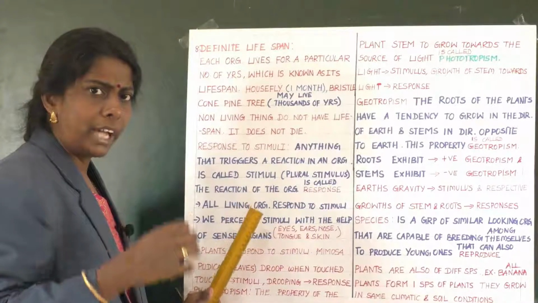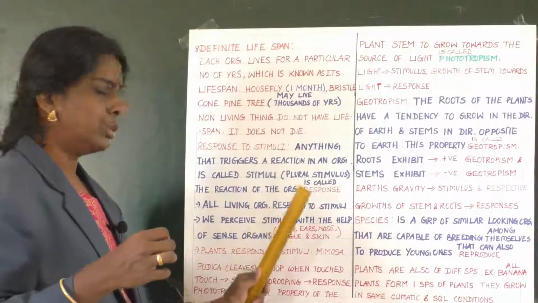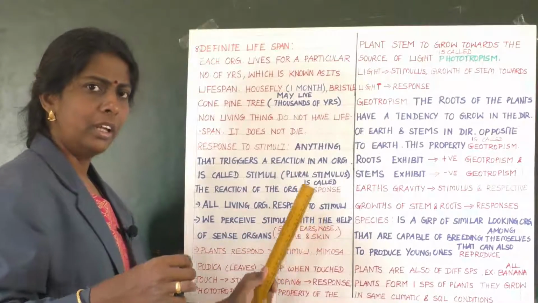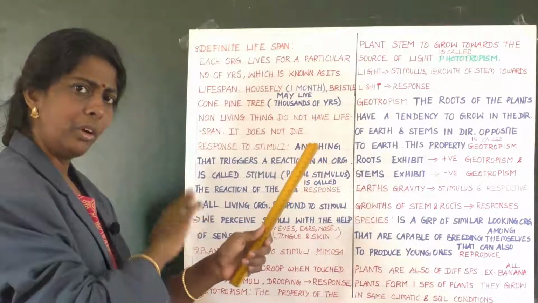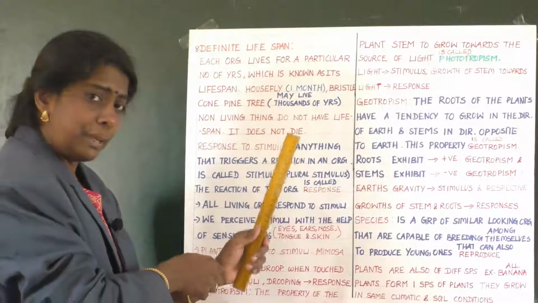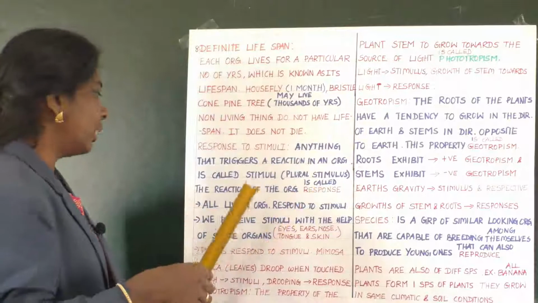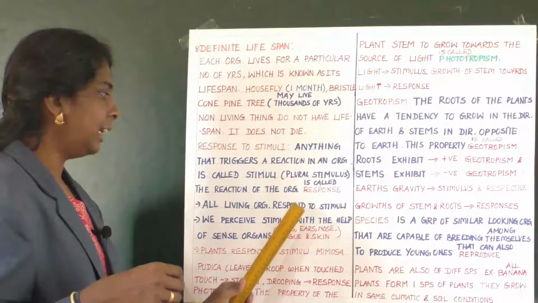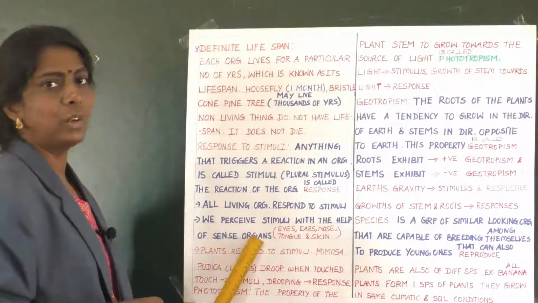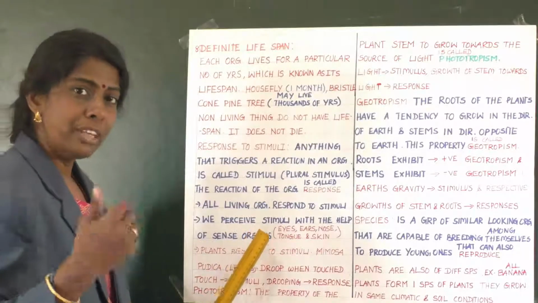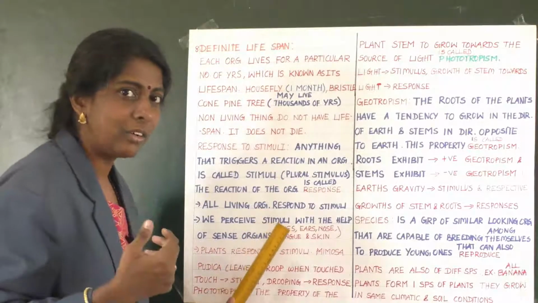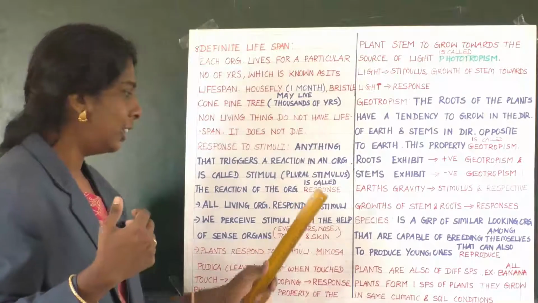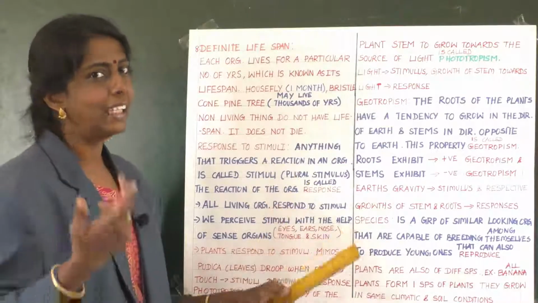All living organisms respond to stimuli. Is it not? If somebody beats you, it's paining. We perceive stimuli with the help of sense organs. What are the sense organs? Eye, ear, nose, tongue and skin.